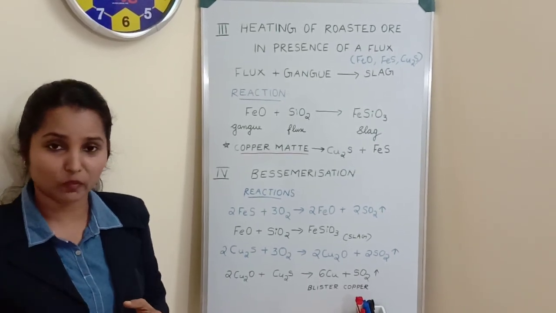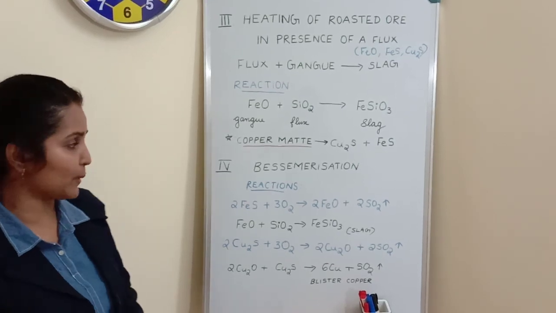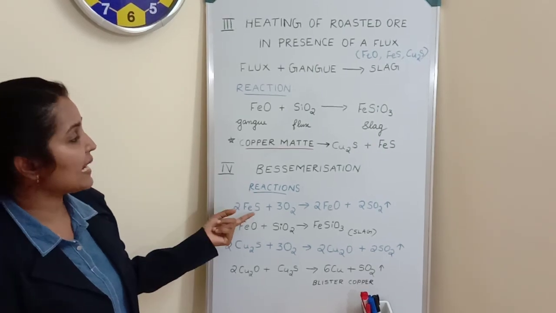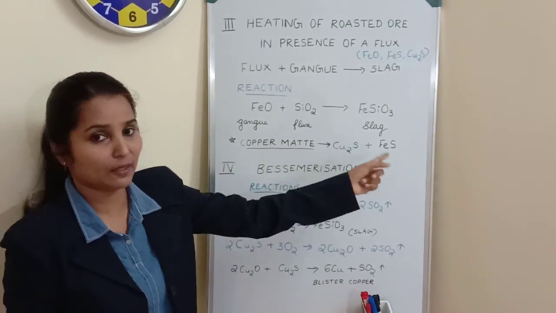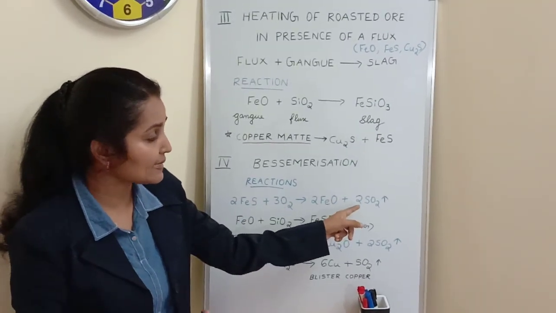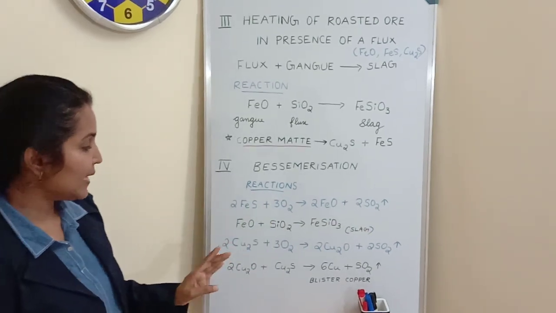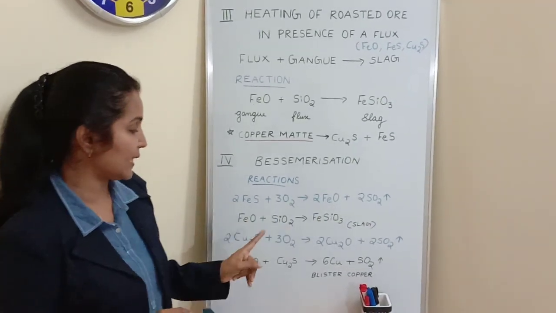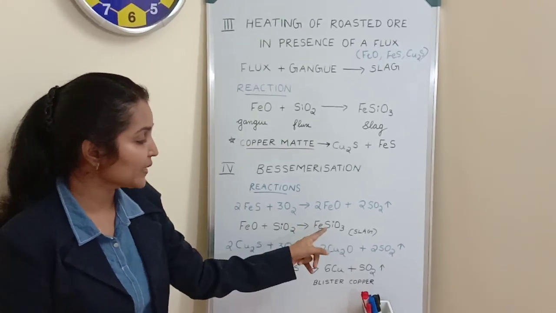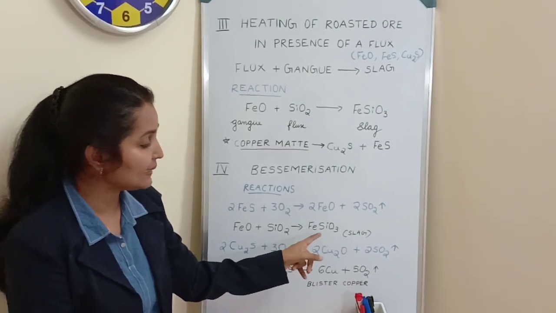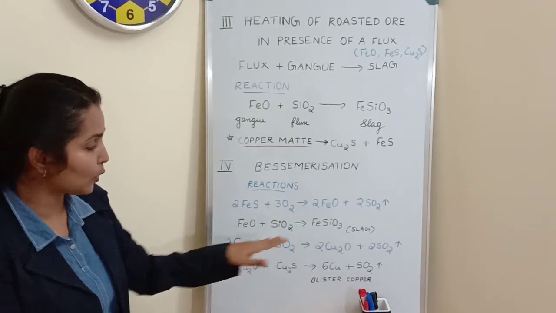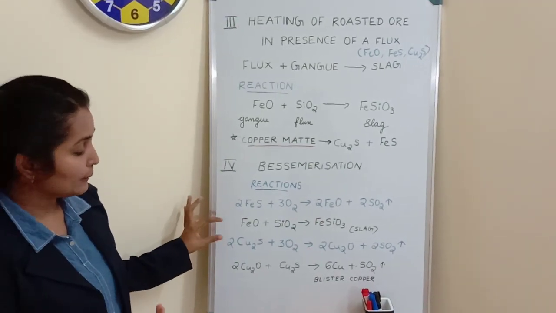So what can we expect? Oxidation will be expected. Once it is kept in the Bessemer converter, the iron sulfide or ferrous sulfide that is in the copper matte will react with oxygen to form ferrous oxide along with the side product sulfur dioxide. And this formed ferrous oxide will react with silica, which is a flux, to form ferrous silicate again. This ferrous silicate is light in weight and it will be floating over the copper metal that is formed.